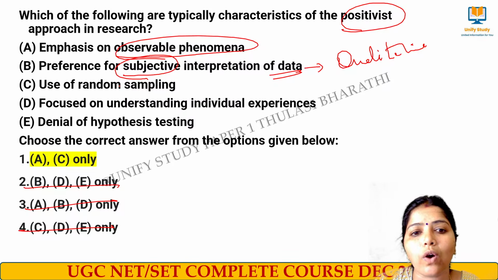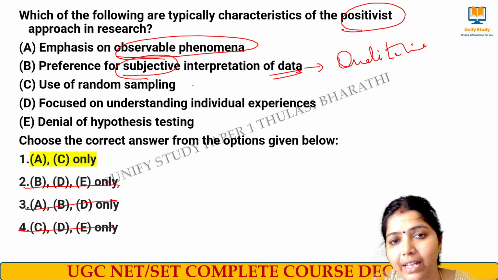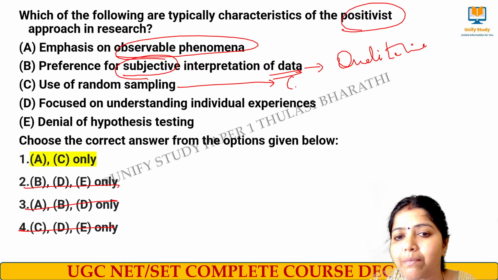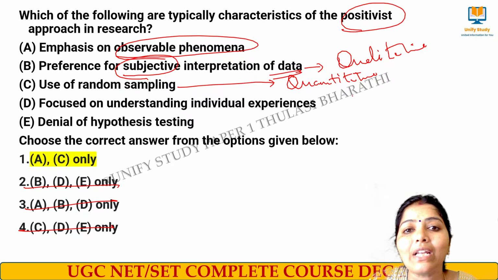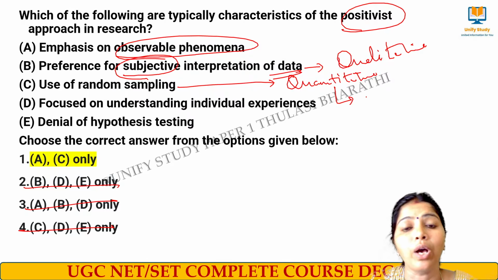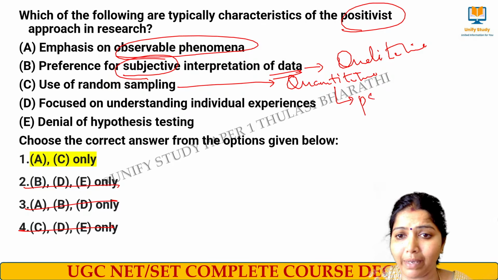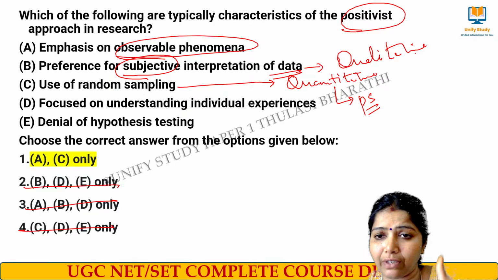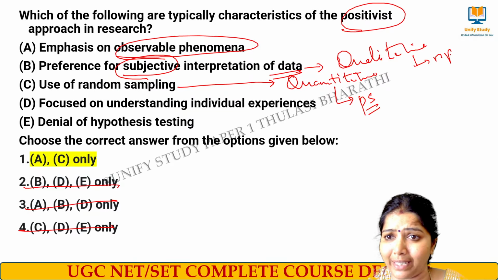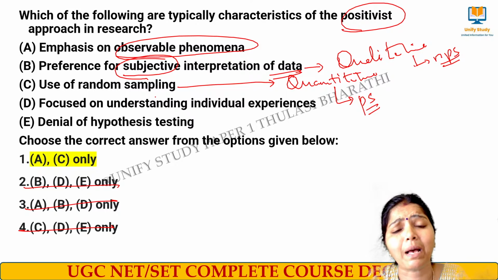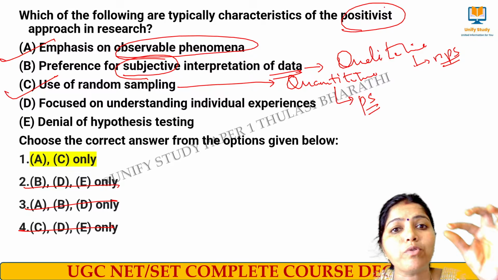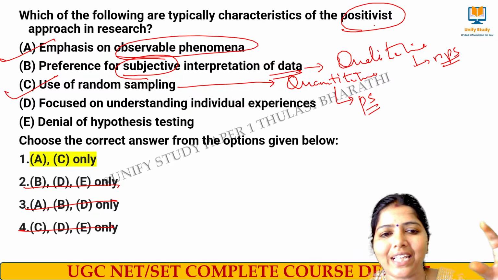See, use of random sampling. As I mentioned earlier, positivism means what? It is a quantitative research paradigm. Quantitative research paradigm, they rely on random sampling, that is probabilistic sampling. In terms of qualitative research, they rely on non-probabilistic sampling. Random sampling comes under probability sampling. So C will be there in terms of the positivist approach in research.